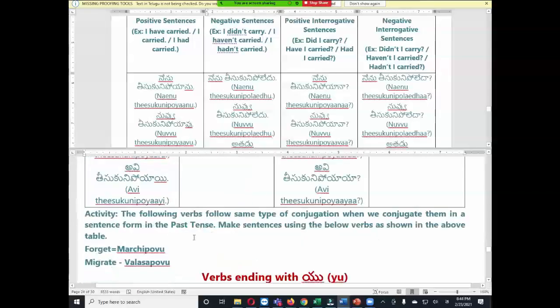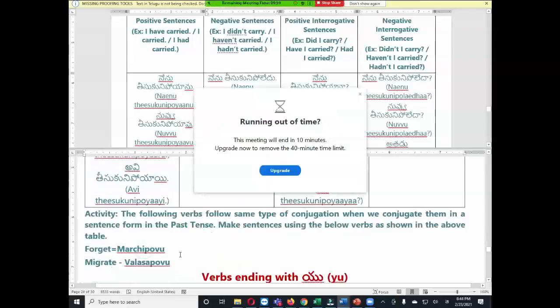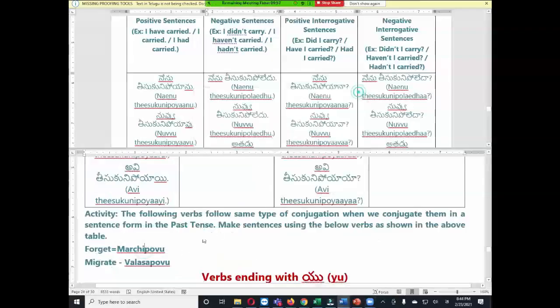Okay, we do not have much verbs, we have only 2 commonly used verbs, that is forget and migrate. Okay, let us take the verb marachipovu. Can somebody try to conjugate this marachipovu? Actually it is marchipovu.